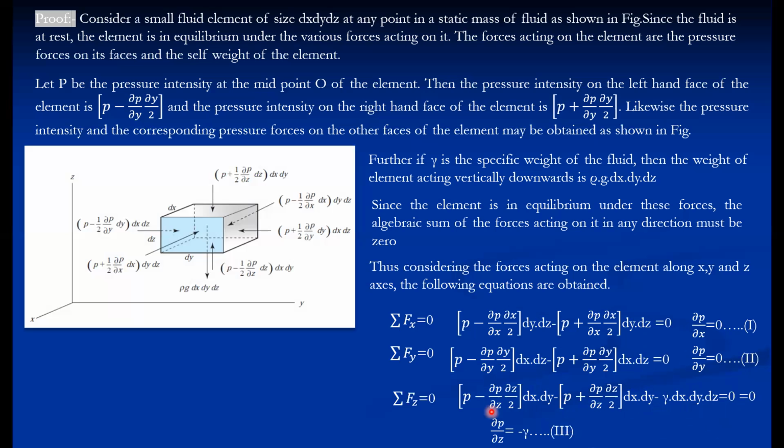If you resolve this, because p gets cancelled, we get ∂p/∂z into dx dy dz, and both are minus, so minus gamma into dx dy dz. So dx dy dz is again common, it gets cancelled. So ∂p/∂z is equal to minus gamma.